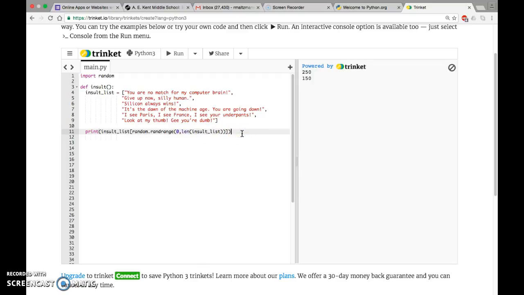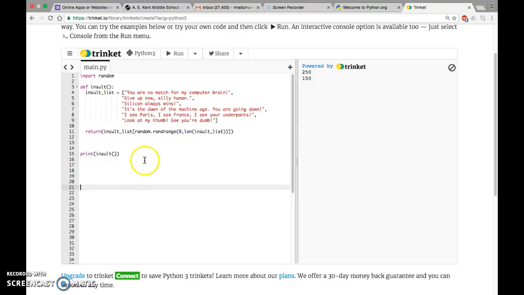Okay, so now whenever I want to print a random insult, I can. So if I say print, or if I just say insult, it will print an insult. There's another thing you can do actually too with these. Instead of saying print, you can just say return, which means it will give a value, and then you could say print insult. That might work a little bit better.